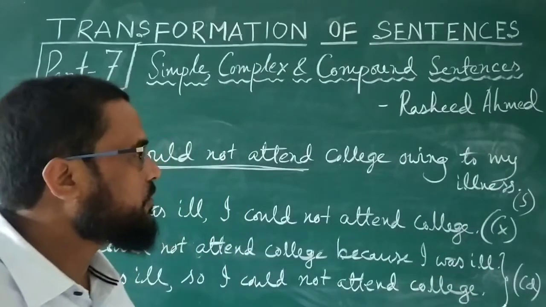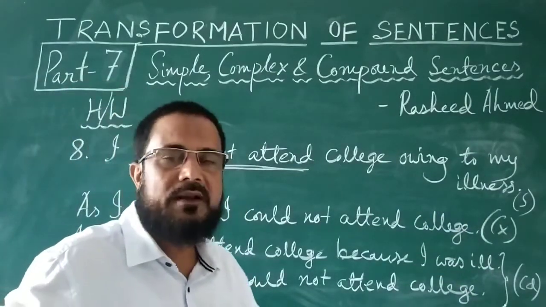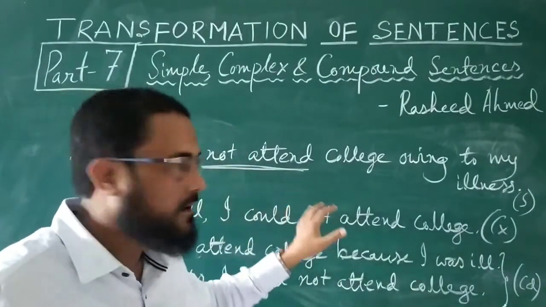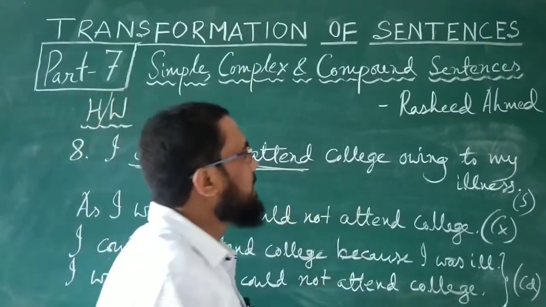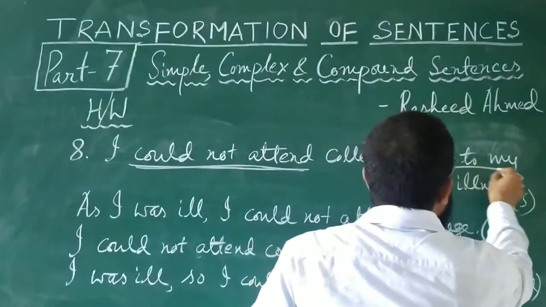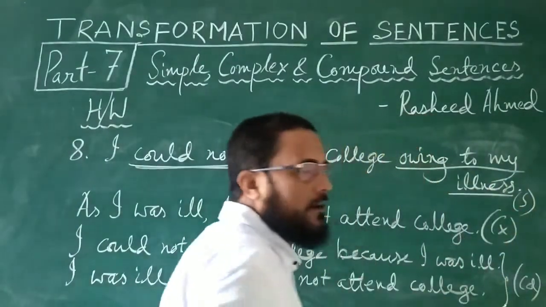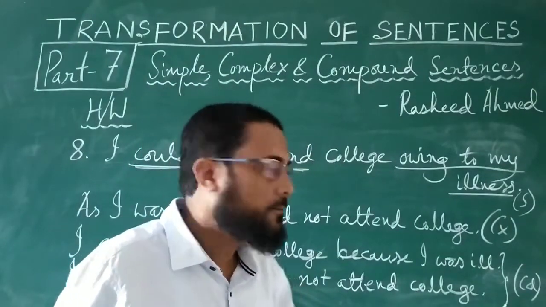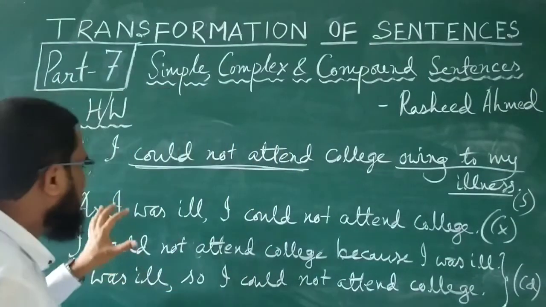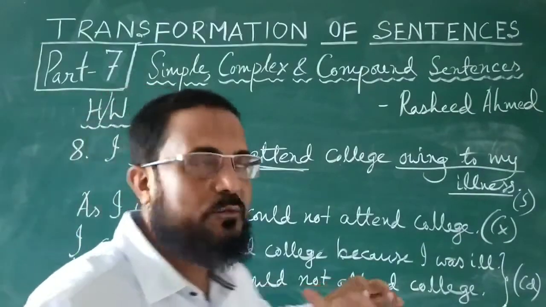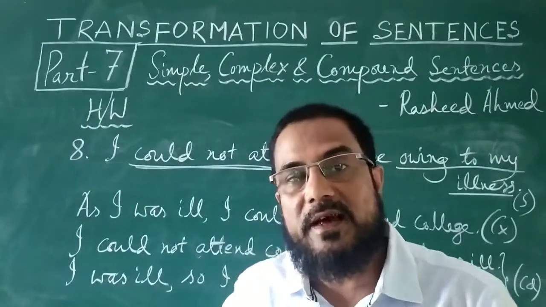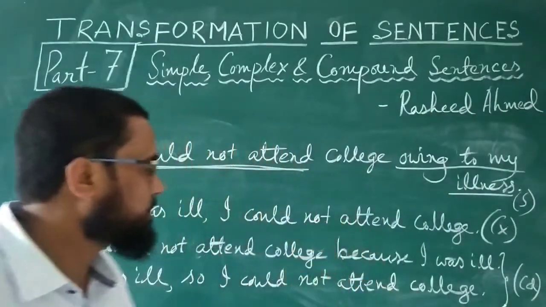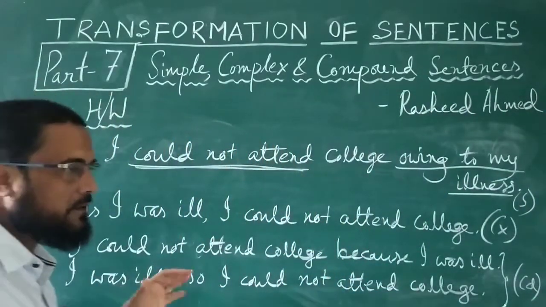To make it complex, we have to make one finite verb more. Already could not attend is there. Now out of the phrase owing to my illness, you have to make one finite verb, and when you make a finite verb, you must bring a subject before it. So how we have written is that owing to my illness is changed into as I was ill, I could not attend college. That is complex. And if you make it compound, there are 2 ways.